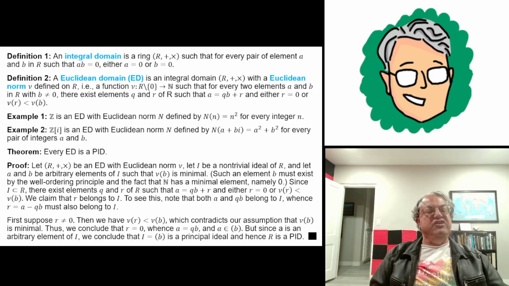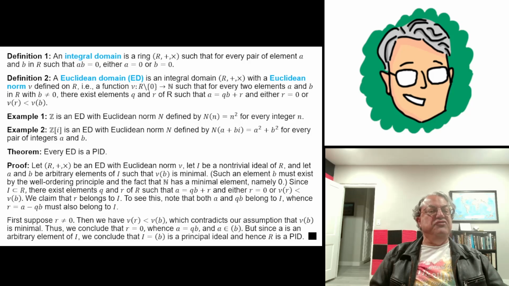And since b was an element of minimal norm, and a is an arbitrary element of our ideal, that means the ideal has to be generated by b. That's kind of an interesting fact. Since there's one generator, it proves our theorem, because we just showed that I equals the ideal generated by any element of minimal norm. So it's a principal ideal in particular.